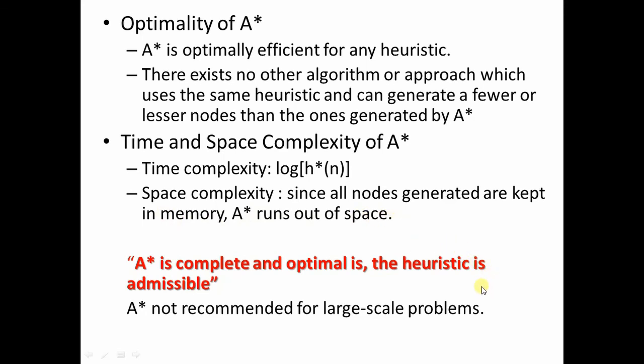And secondly, the heuristic that we are choosing for A star should be admissible. That means the value of the heuristic can be underestimated but it should not be overestimated. Heuristic should not be overestimated.